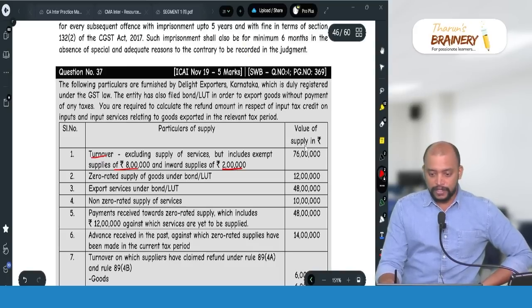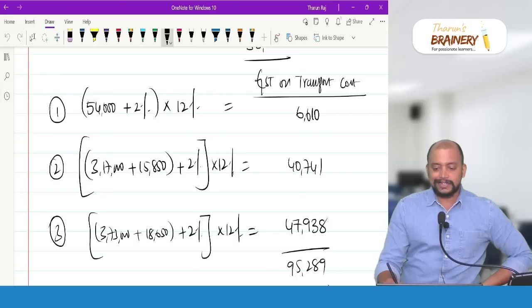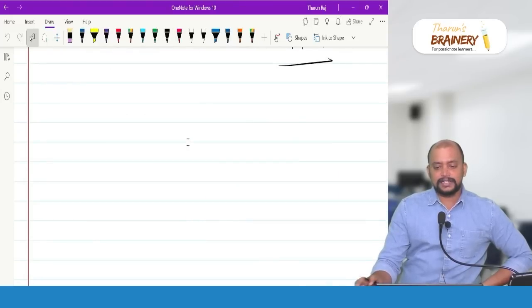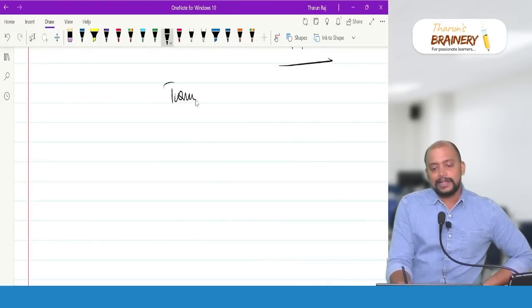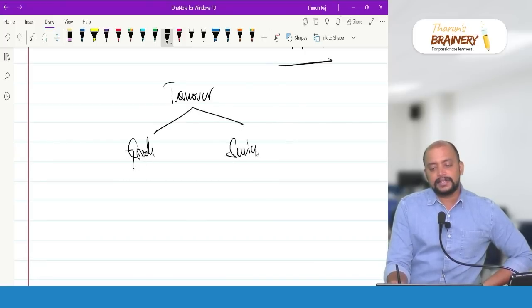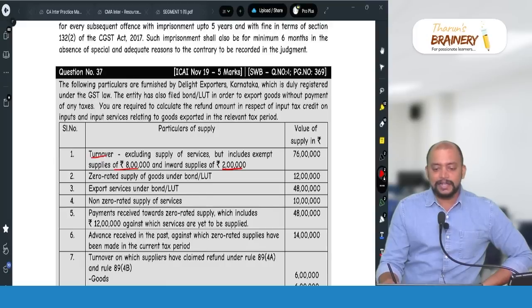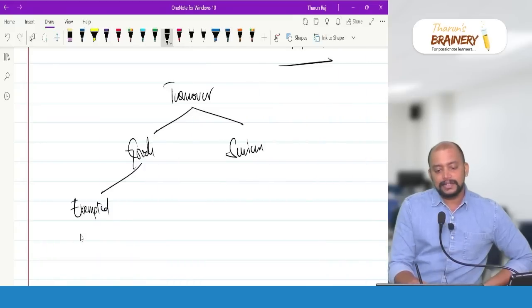Only goods. So we need to take first turnover. In that turnover, we have goods and services. In that goods, they have given exempted goods. What is that exempted goods? 8 lakhs. Exempted goods 8 lakhs.